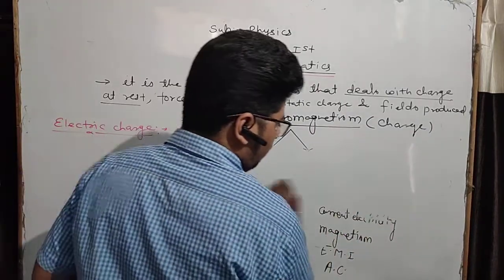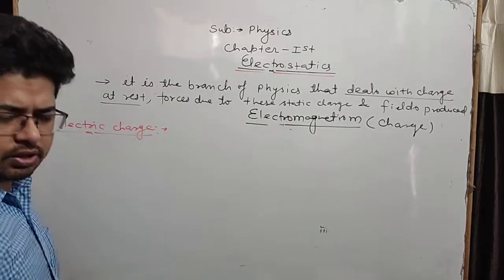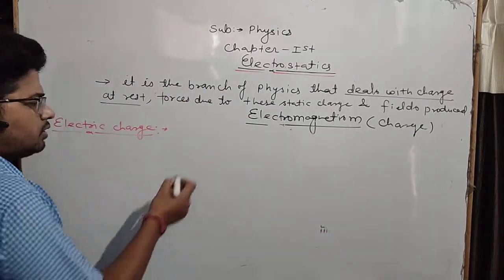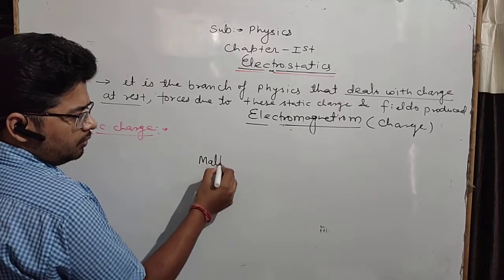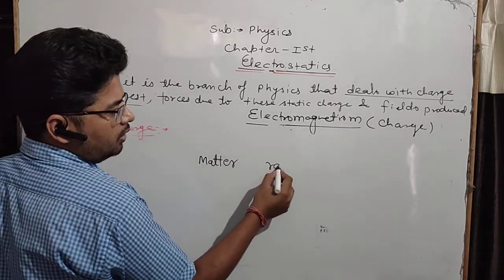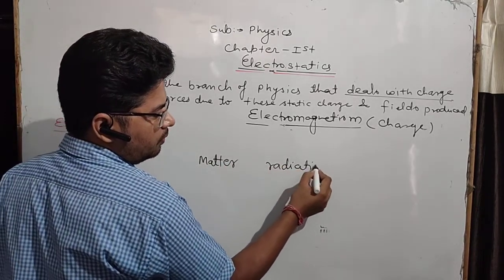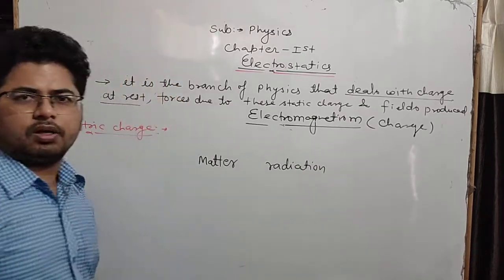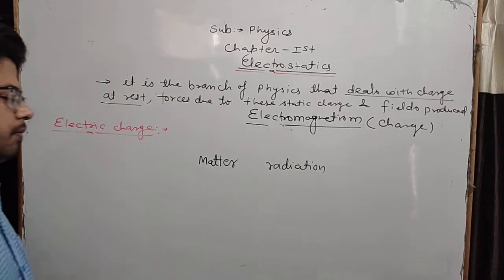So the universe is composed of two things: one is matter and the other is radiation. It's known to all of us.